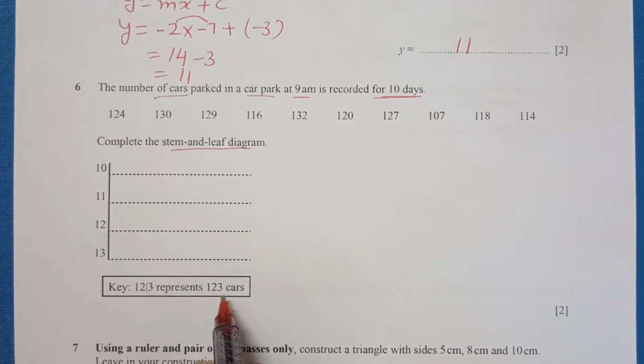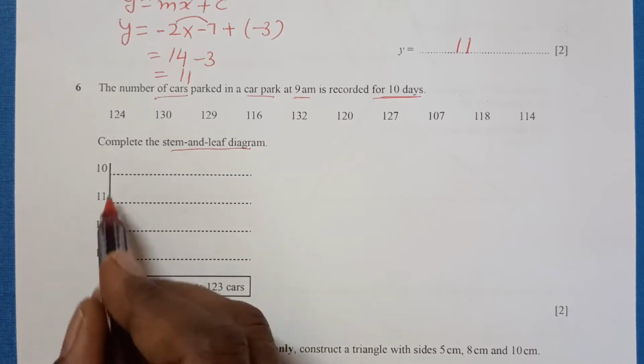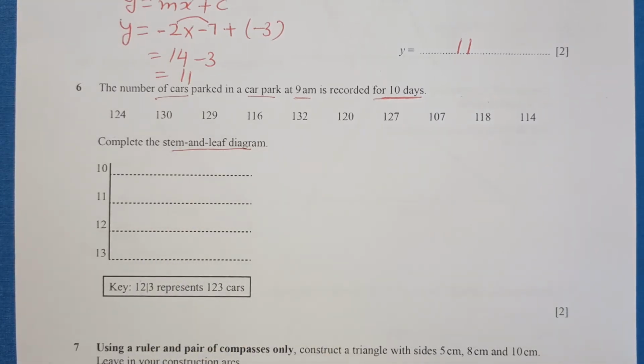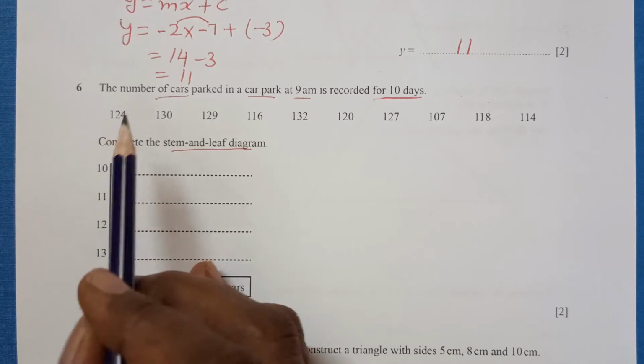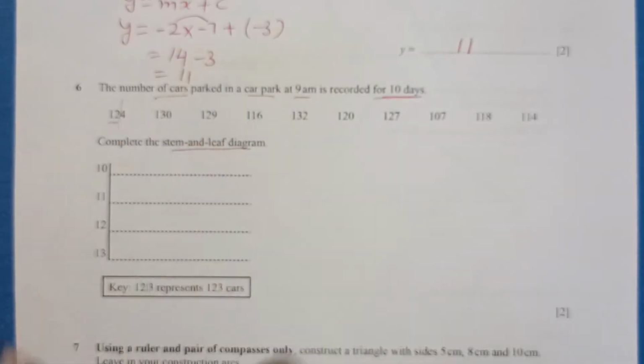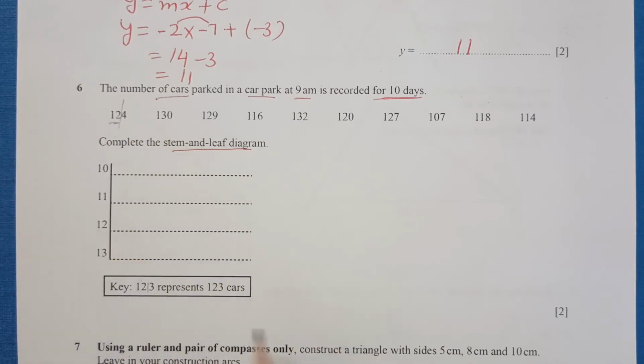Key is 12|3 represents 123 cars. So that means the number on this side and the other side, we are just combining them to get the total number. So let's start one by one. Now we will start from the first one, 124. So that means this is like this. That is 12|4.